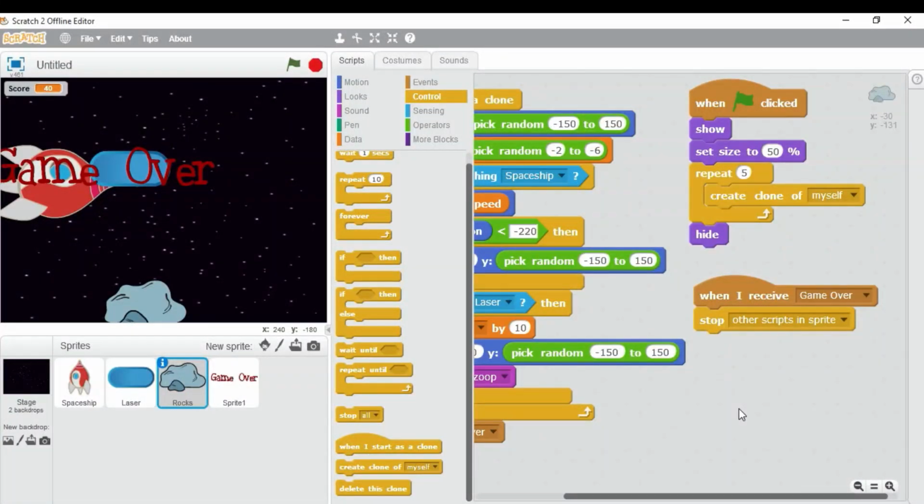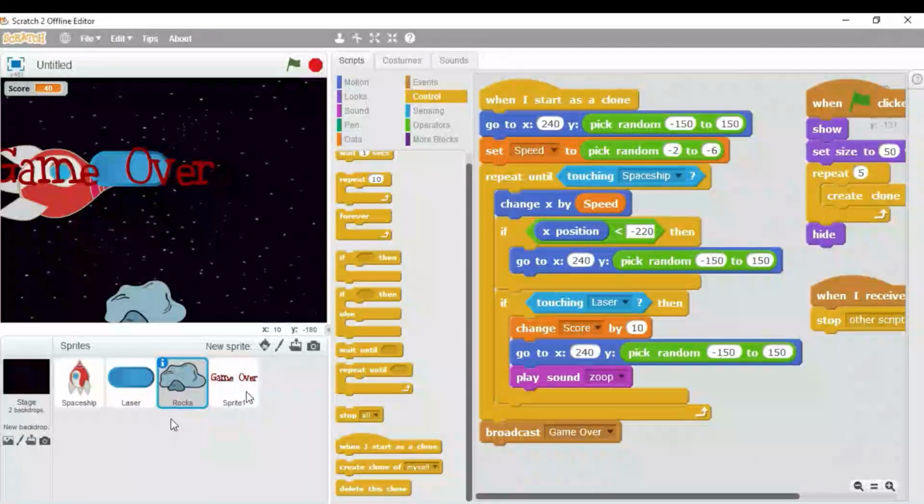Means as soon as it will receive the message game over, it will stop all the other scripts associated with this sprite. So the code we have added for rock sprite looks like this.